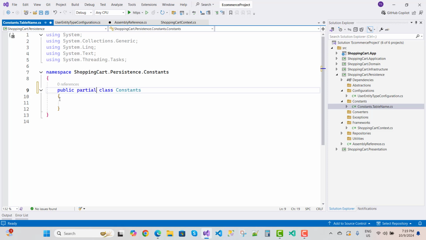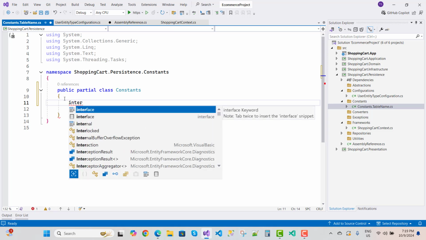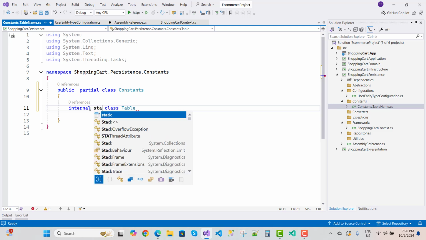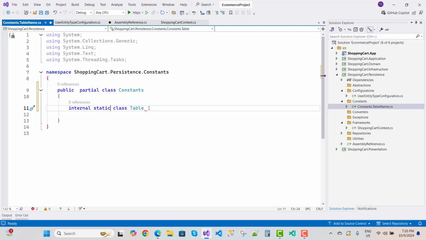So public partial class Constants, and inside it we add an internal static class TableName, and inside TableName we can just add a constant.